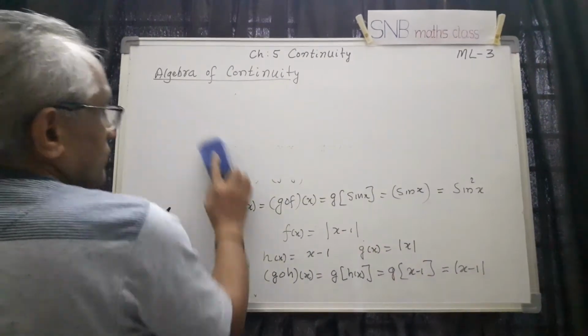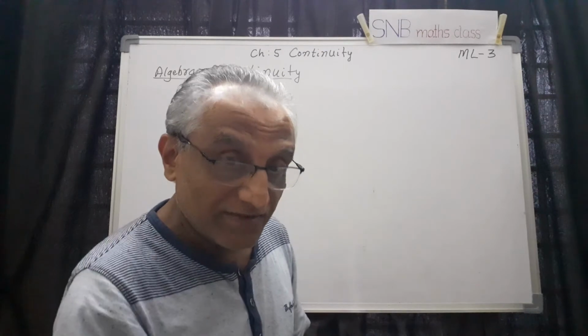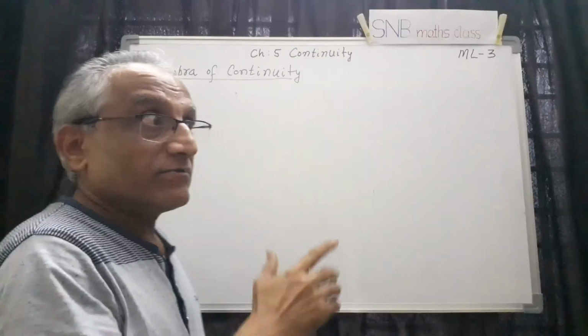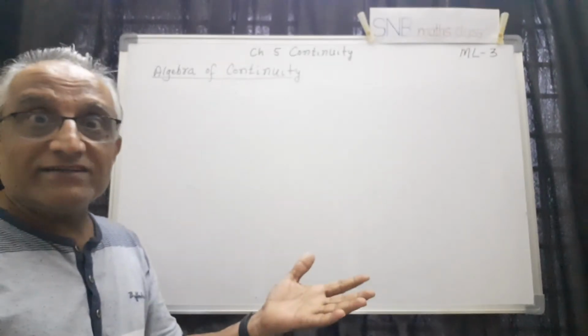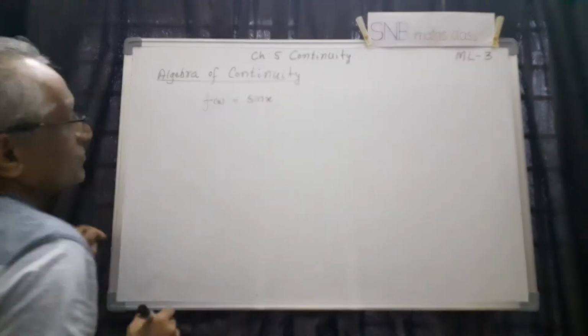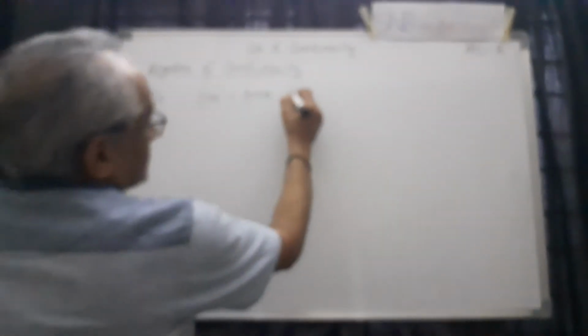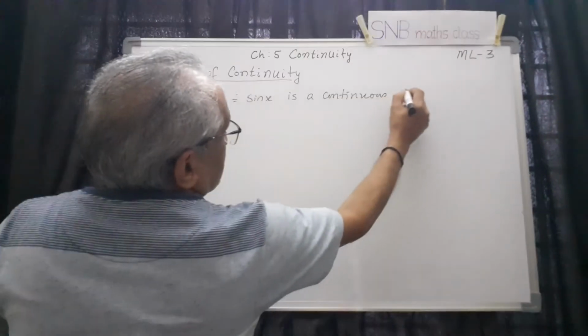Now let me show you how to show that sin x is continuous, cos x is continuous, even tan x is continuous. Remember, in its domain. You may say, for example, at pi by 2 it is not continuous, but whenever you are talking about continuity, the first understanding is that we are talking in the given domain. If the function is not defined, there is no question of continuity. So we can take, for example, f of x equal to sin x. Show that it is a continuous function. So the question is: f of x equal to sin x is a continuous function.